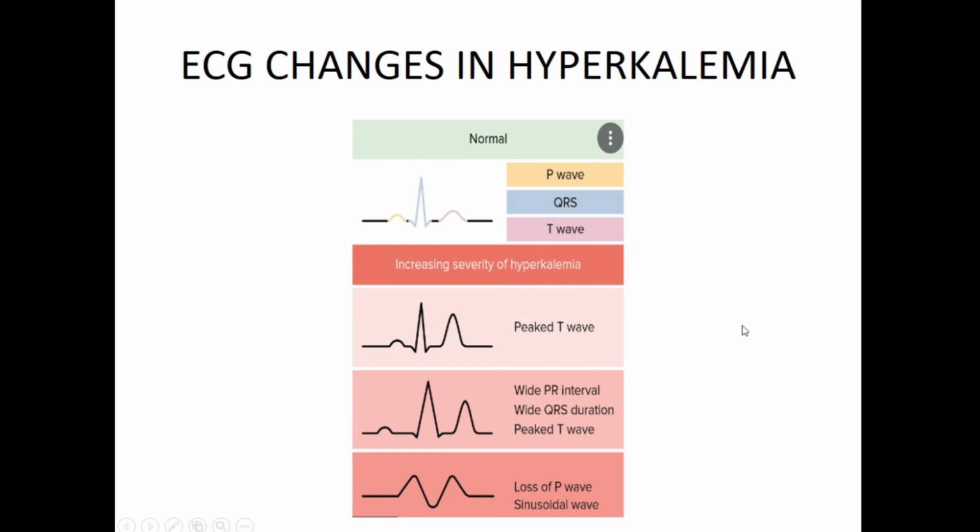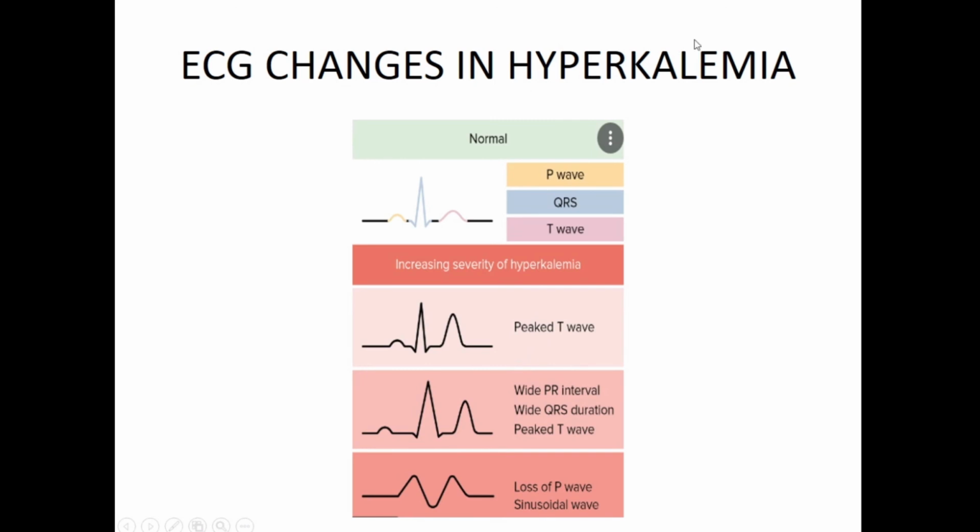The salbutamol nebulization will drive the potassium inside the cell. Your insulin and dextrose will drive the potassium inside the cell. Okay. And if this does not help, what you can do? The patient can undergo dialysis. So if the potassium levels are persistently high beyond 6 and you're not able to correct with your insulin dextrose solutions or your nebulization, then the patient can undergo dialysis.